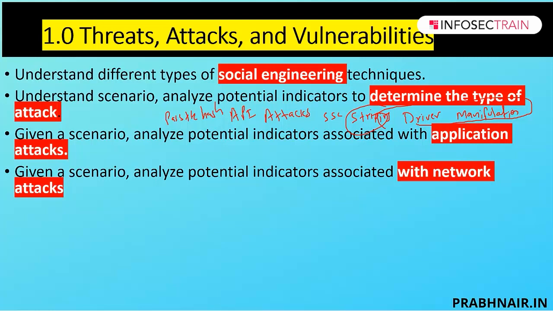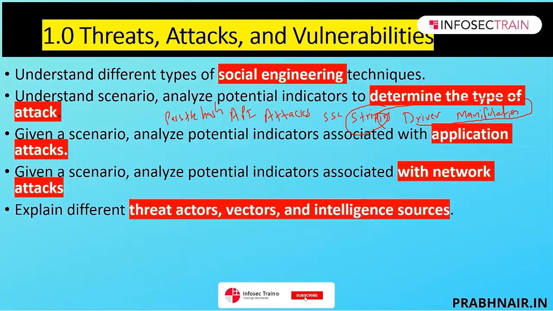The next part is potential indicators associated with network attacks. In this section, we're going to discuss wireless, in which we cover bluesnarfing, bluejacking, RFID, NFC. We're going to cover the man-in-the-middle attack. We're going to discuss different kinds of threats associated with DNS, for example DNS poisoning and URL redirection. The new section introduced here is DDoS attacks with CDN. Along with that, they also introduce malicious code or script execution.